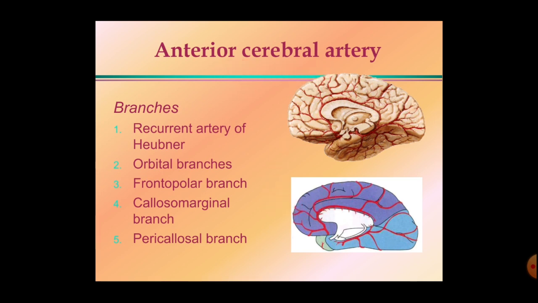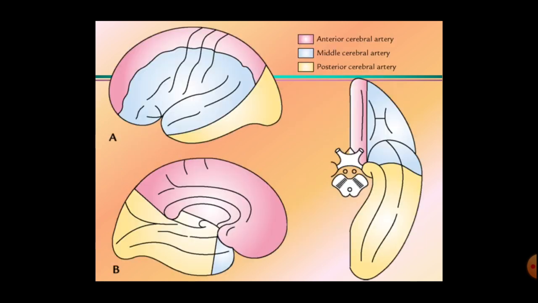Okay, so we'll particularly see what are the surface areas supplied by the anterior cerebral artery. We know that these are the different surfaces of the cerebral hemisphere. This is the superolateral surface, this is the medial surface, and this is the inferior surface.